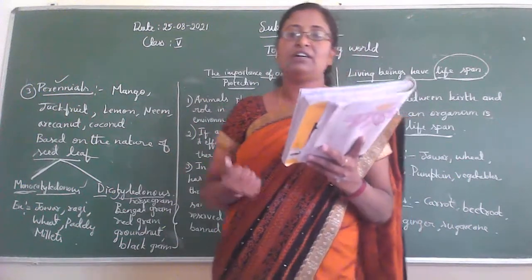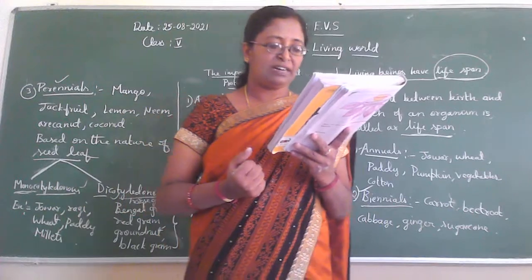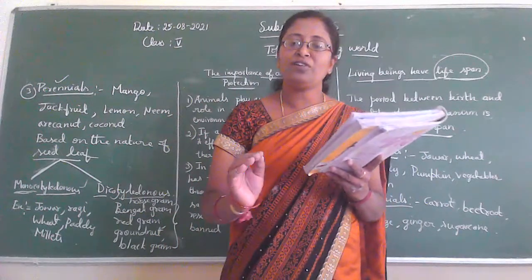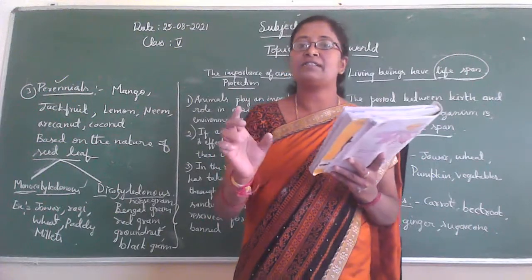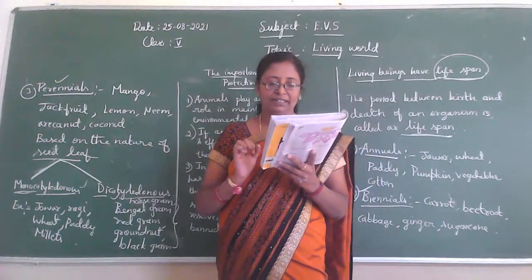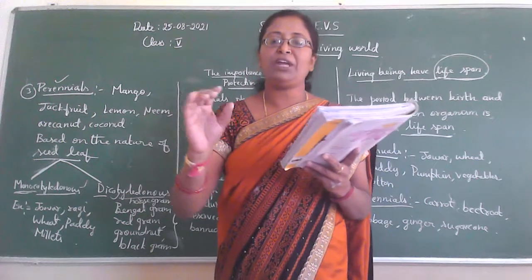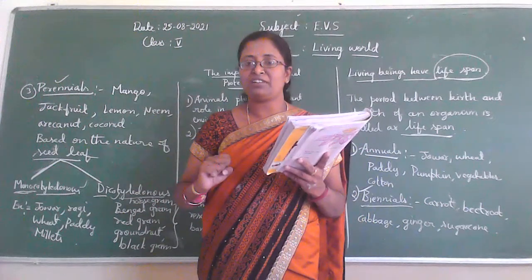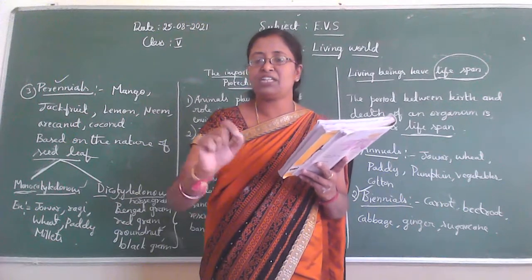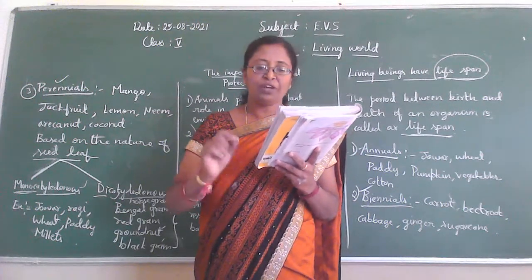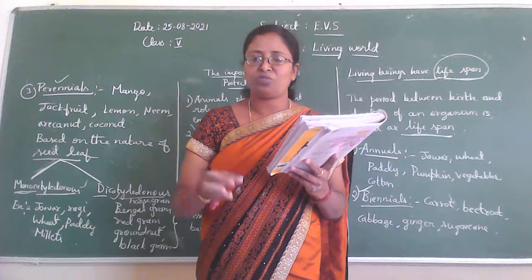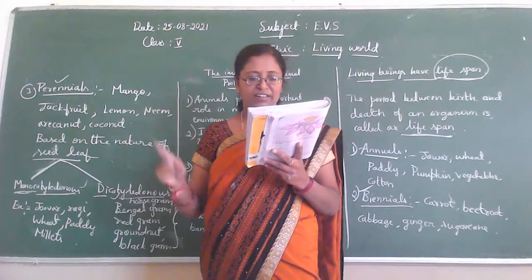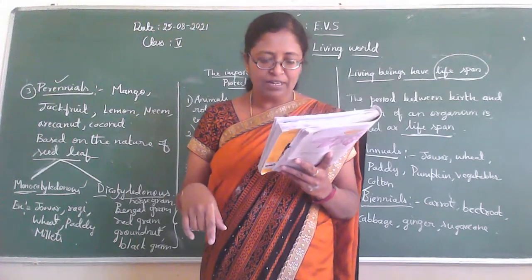See the story, children, and listen to the story. Once, in Borneo, one country, found in Asia, there were too many flies. So Borneo is a country like our country, children. It is in the Asian continent. There were so many flies living in that region, in that Borneo country.